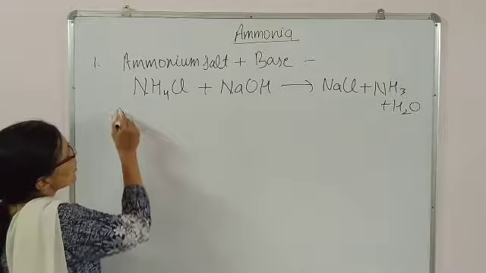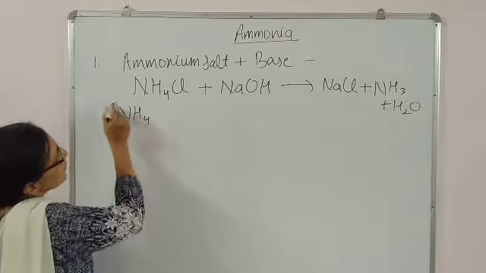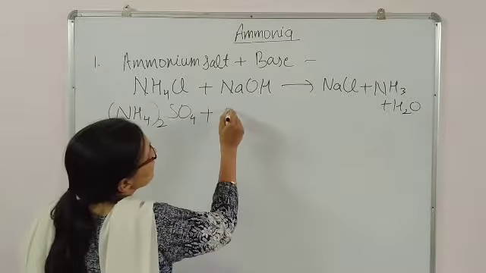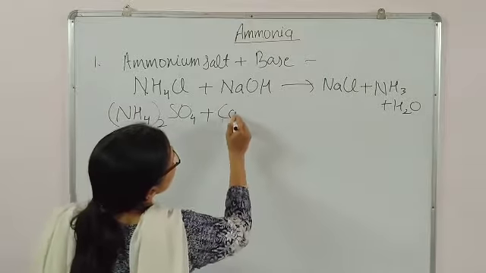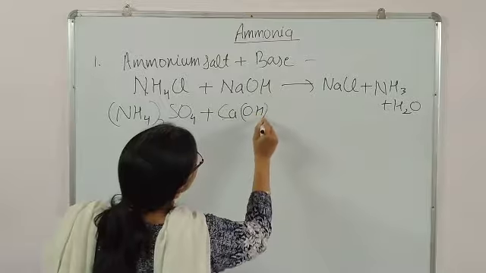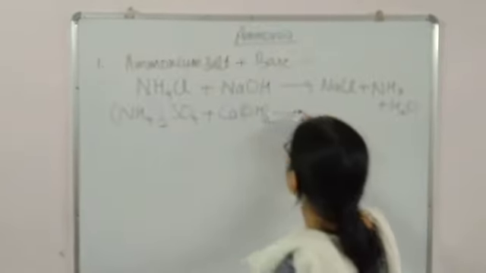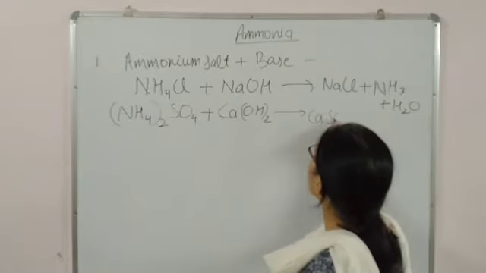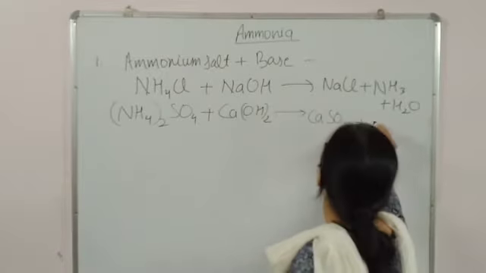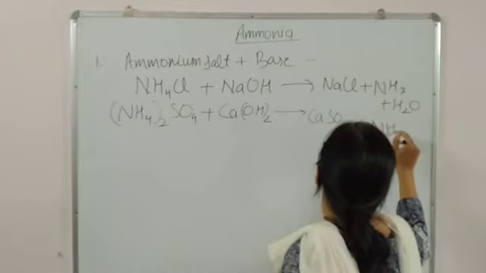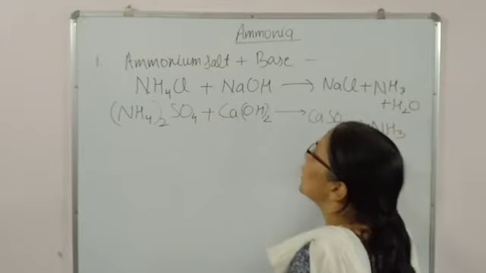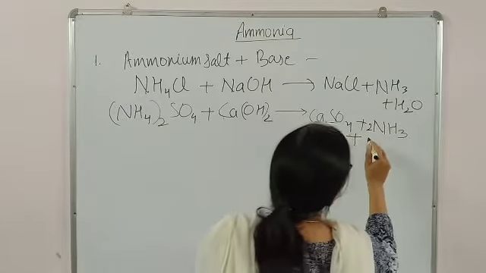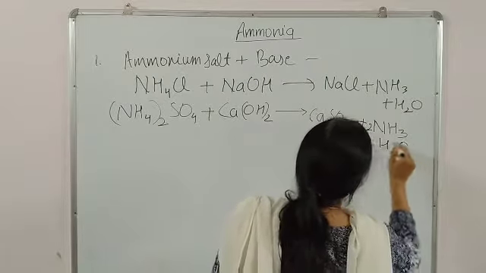The same equation you can get for, suppose, ammonium sulfate you have taken, and this time calcium hydroxide is the base. Then your products will be the salt of calcium, CaSO4, plus NH3, plus 2 H2O.